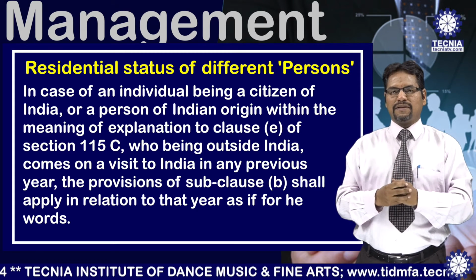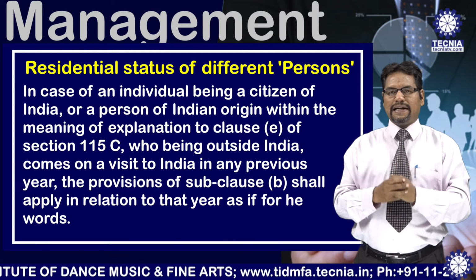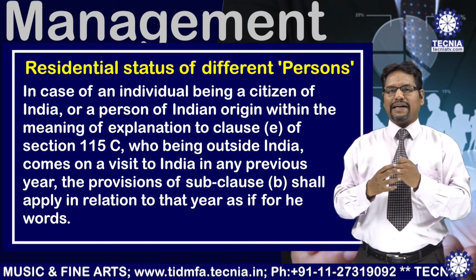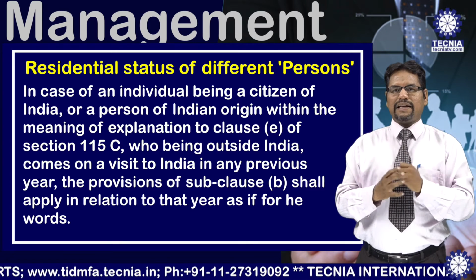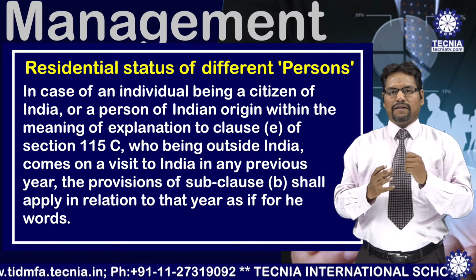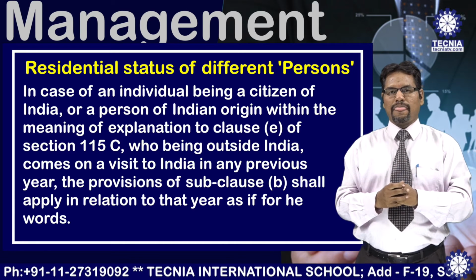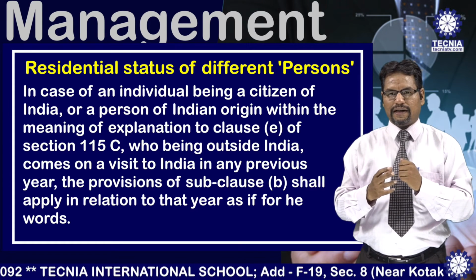Number two, a person who is a citizen of India who goes outside India for the purpose of employment, and number three, a person who comes to India being of Indian origin. In these three conditions, the basic condition of 182 days will be applied.